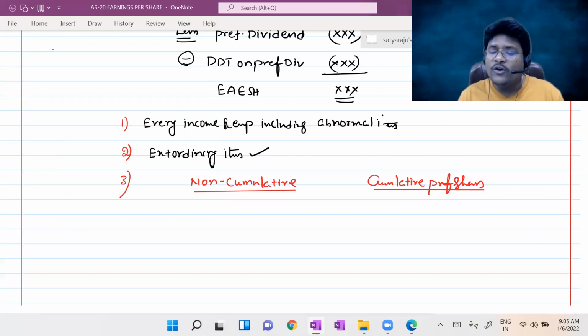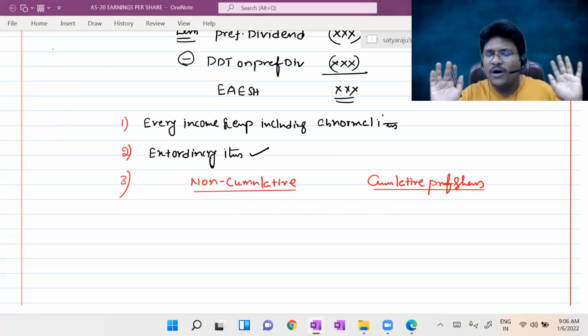But coming to cumulative preference shares, in the current year, if the company is suffering from losses, then the company need not pay in the current year. Then the current year preference dividend will be added to the next year preference dividend. Suppose in the next year the company ends up with profits, then it is the obligation of the company to pay the preference dividend along with the previous year preference dividend. Am I right or wrong? That means the privilege is there for the cumulative preference shareholders. The preference dividend will accumulate period by period. Am I right? That point, you know, all of you, right?